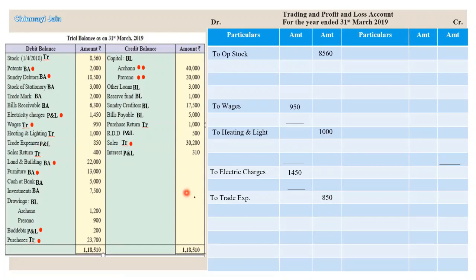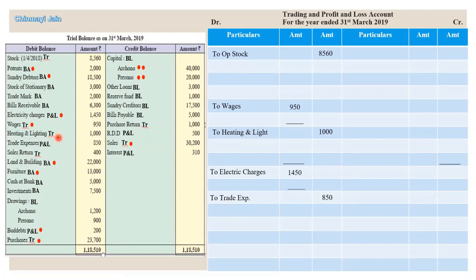So it is called as indirect expense, and trade expenses are recorded in P&L account. If it is said in the question that trade expense is direct expense, then only we will record it in trading account. Otherwise, we will record it in P&L account.